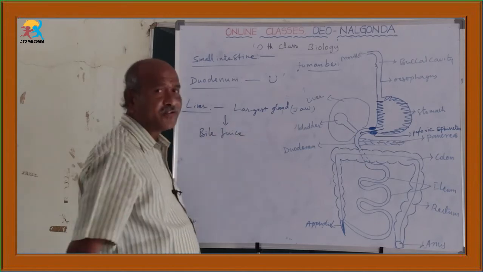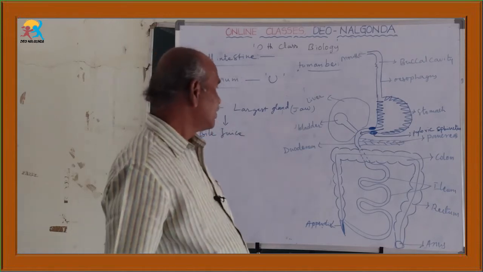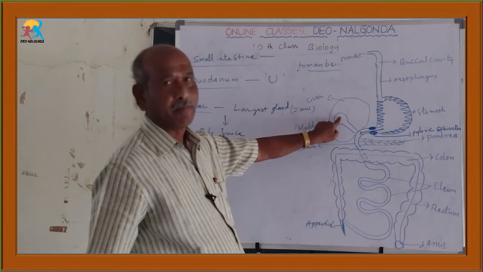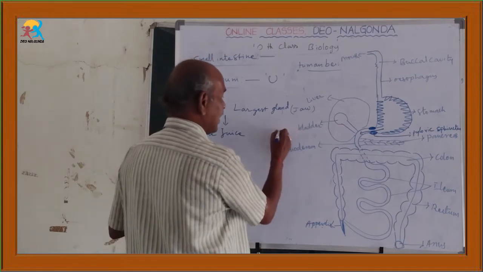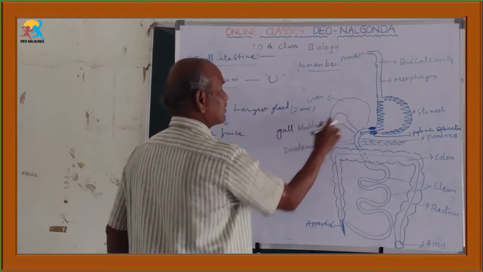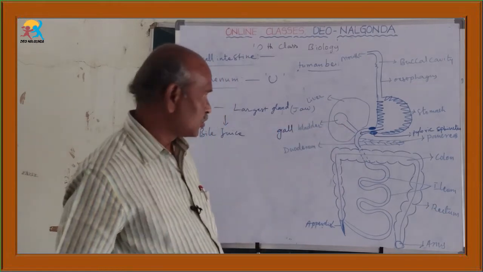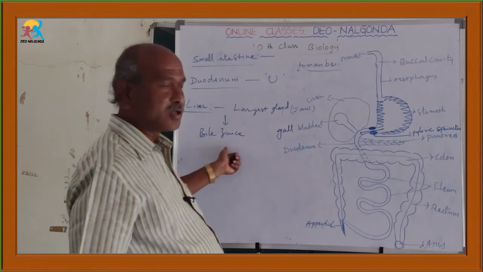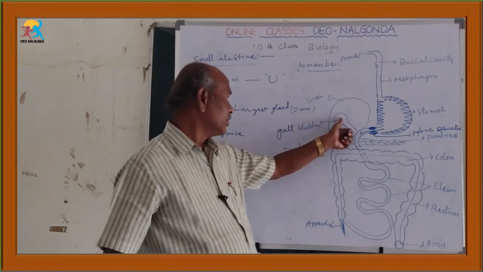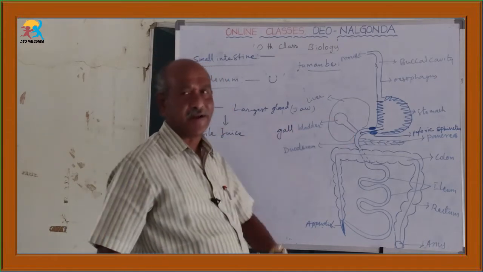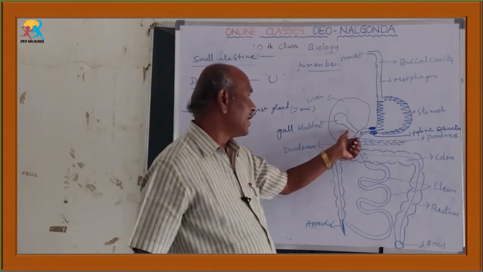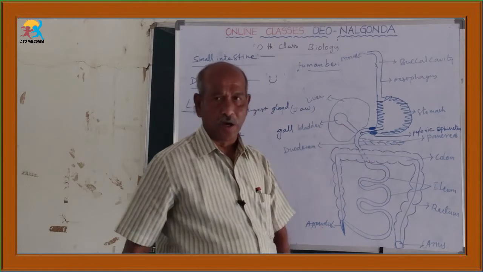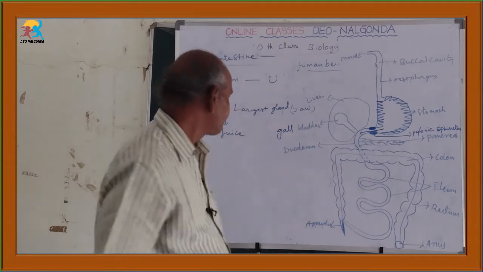With the help of several small bile ducts, the juice enters into a bladder-like, bulb-like structure called the gallbladder. So the liver secretes the bile juice, which enters into the gallbladder through small bile ducts. After storage, by the big bile duct it enters into the duodenum and acts on chyme.